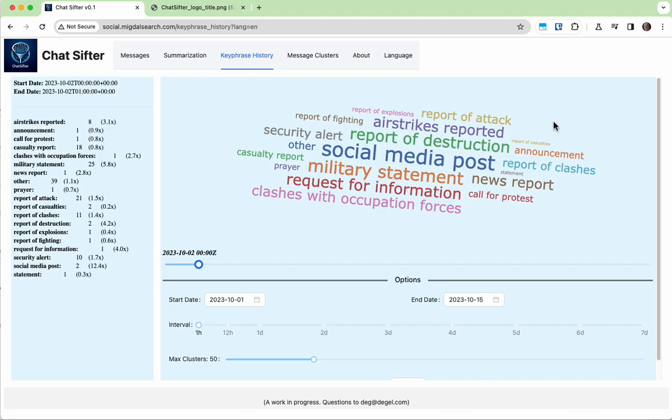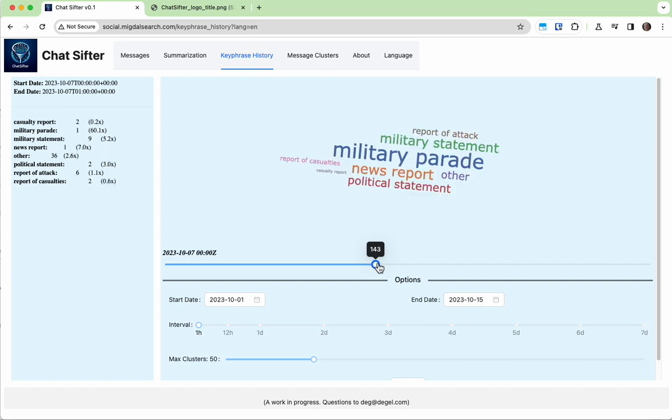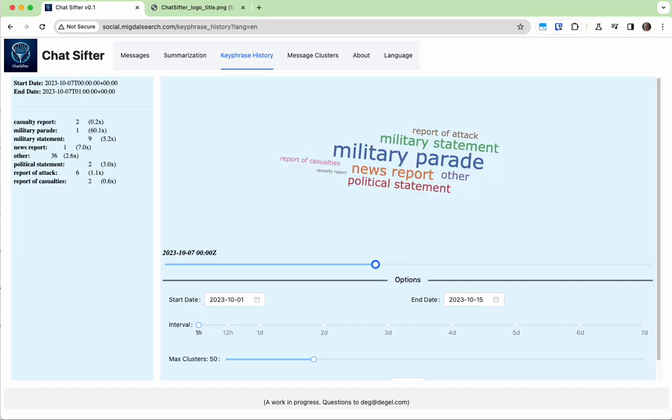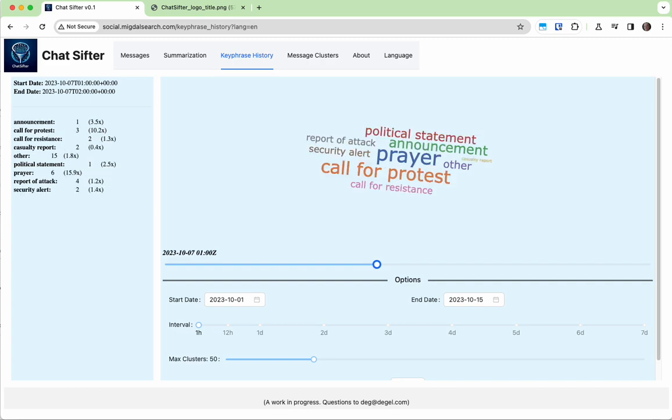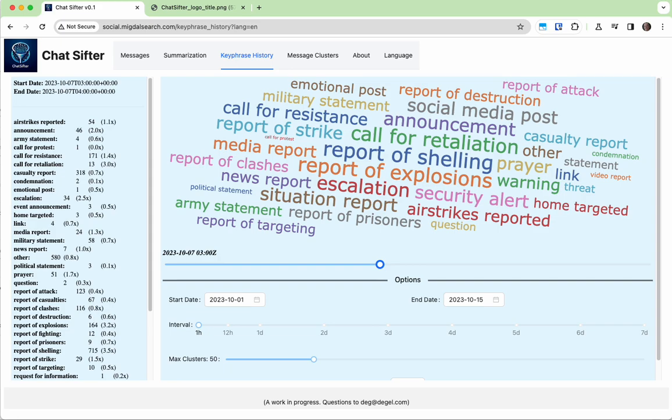Let's jump ahead to October 7th. So we can see we're now in the night before, and the focus is on an Iranian statement, request for information. A report of fighting has a few, not much going on, still pretty quiet. We're actually in the middle of the night, so no surprise it's very quiet. But now we're getting very close to the attacks on October 7th. Let's go forward another hour, and all of a sudden everything explodes. Well, literally everything exploded then.